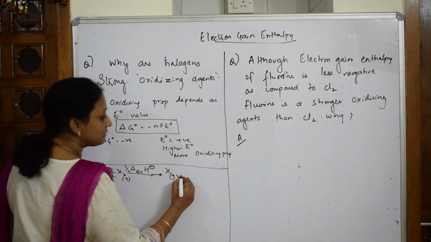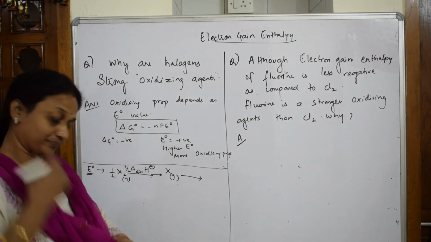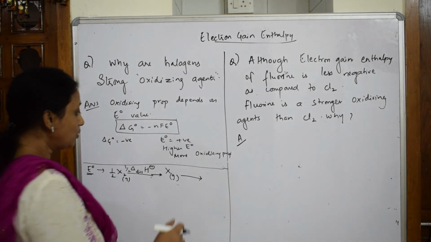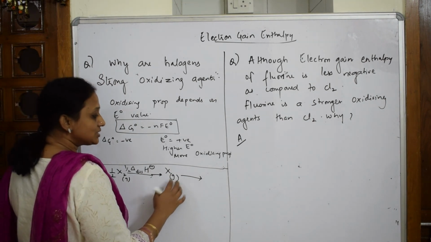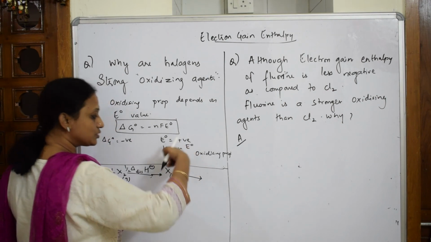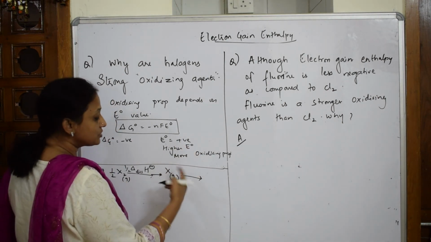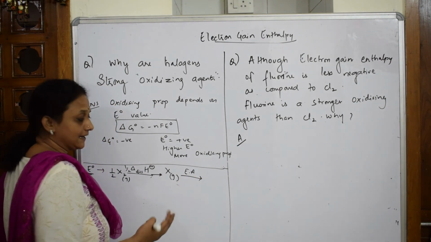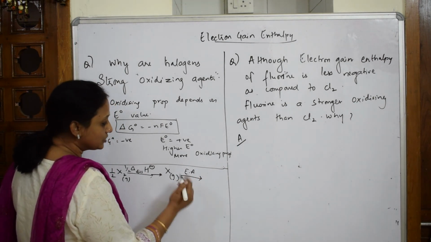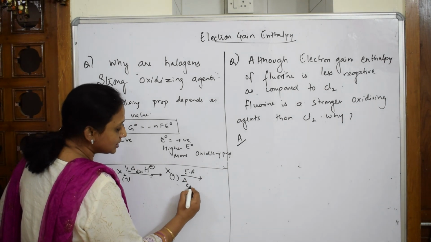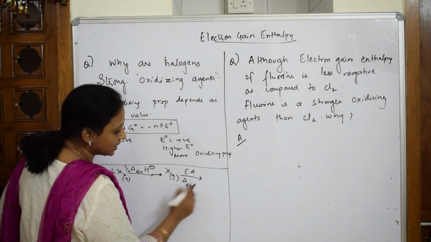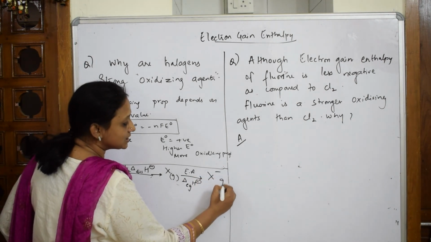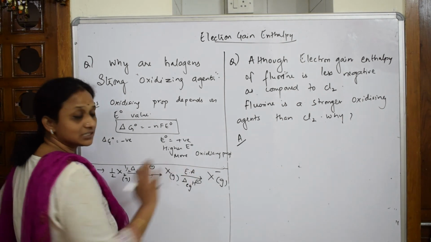Now after I dissociated it, broken it, what will happen to the gaseous atom? I'm going to introduce one electron to this. When I'm adding an electron to it, that is the process of electron affinity or electron gain enthalpy, delta H Eg. So when I introduce one electron to this, it becomes X minus, because it has gained an electron in the gaseous state.